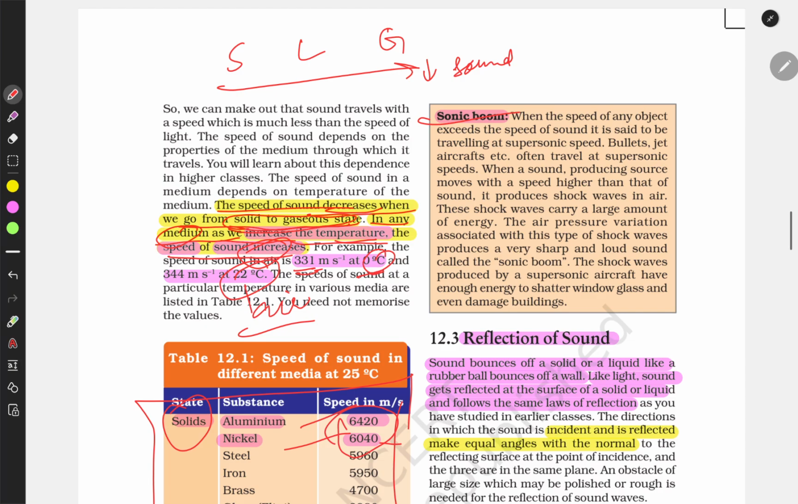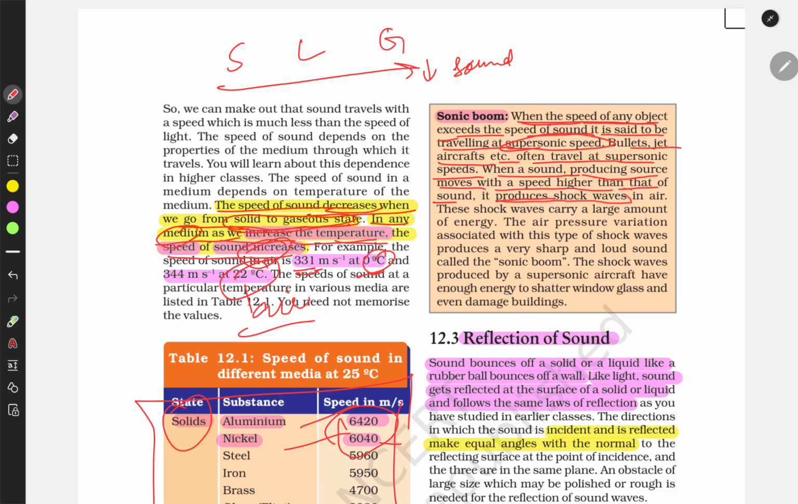What is a sonic boom? A sonic boom happens when any object travels faster than the speed of sound. When the speed of any object exceeds the speed of sound, it is said to be traveling at supersonic speed. A bullet, jet craft, etc. often travel at supersonic speed, when the sound producing source moves at a higher speed than that of sound.